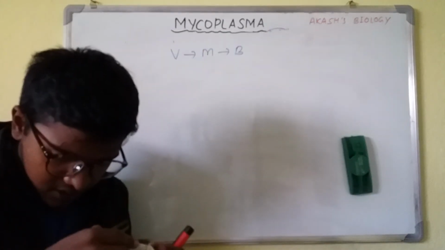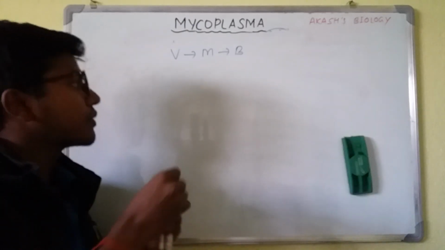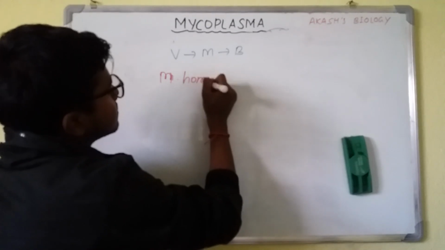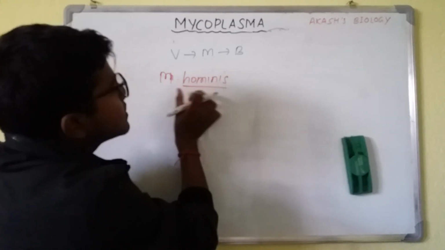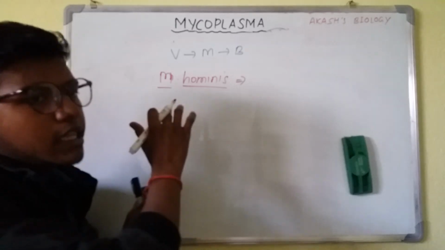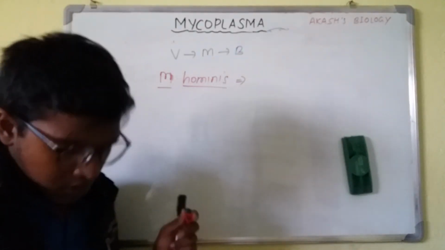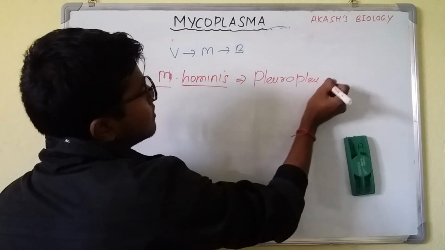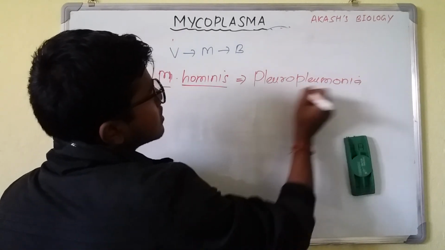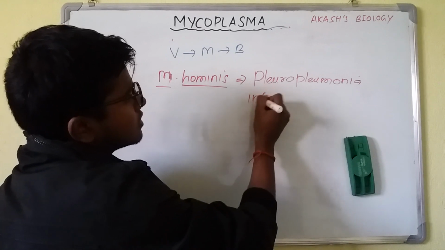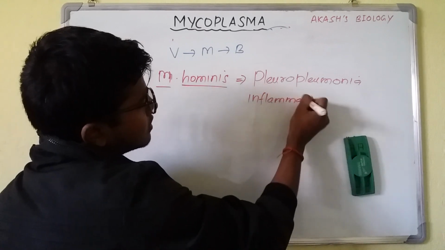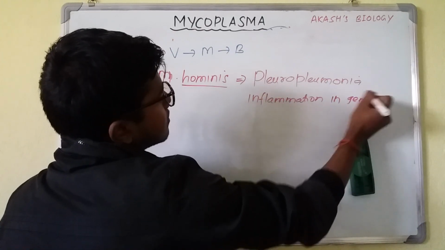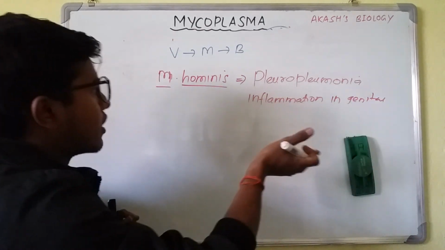Now coming on to the various diseases. In humans, Mycoplasma hominis mainly invades humans. It causes pleuropneumonia, then inflammations in genitals, and similarly infertility.